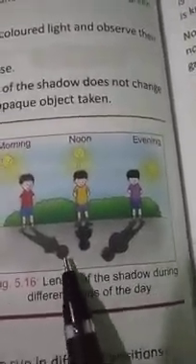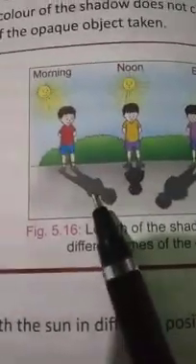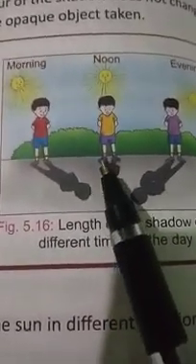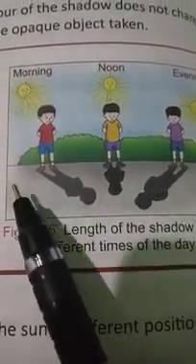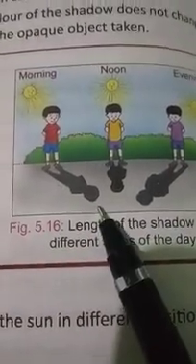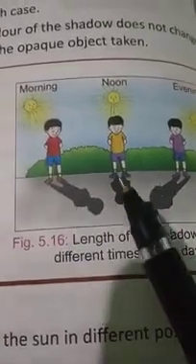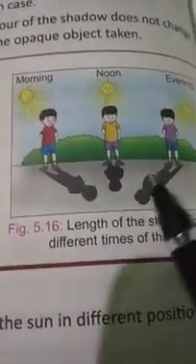Now look at this picture. What is the difference between the shadows appearing here? This is a very small shadow. This is a little longer. This is also longer. So what is happening? Why is it so? Sunlight is everywhere. You can see in the three pictures all three boys are getting the sunlight. But why is there a difference in the size of their shadows?